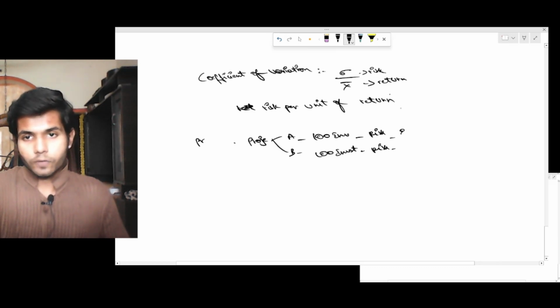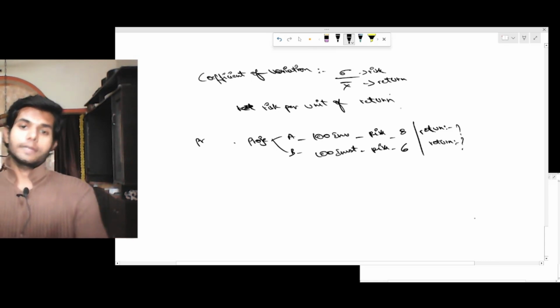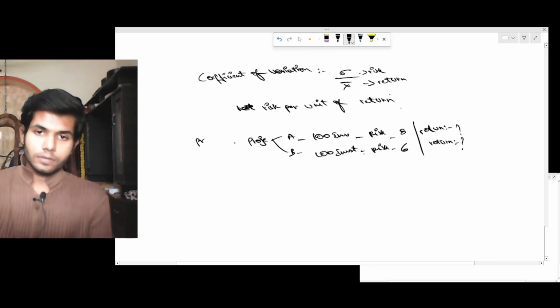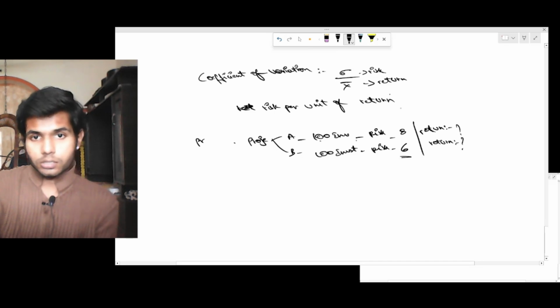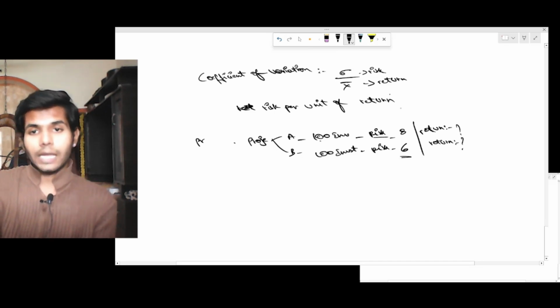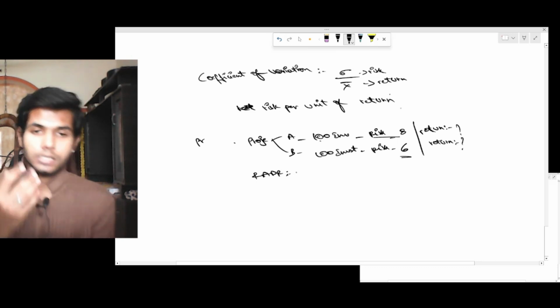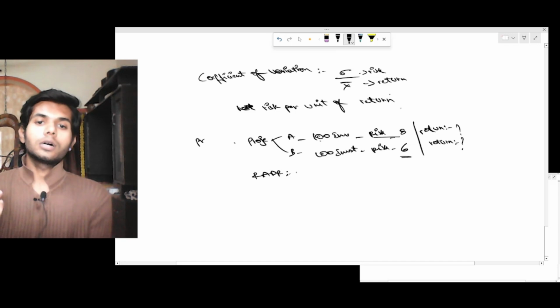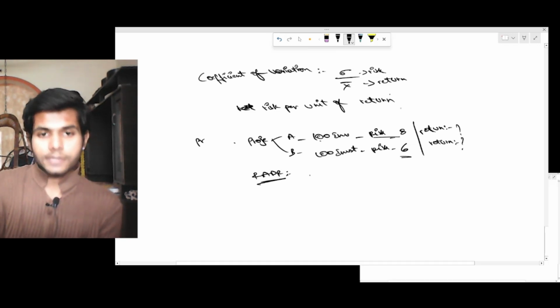Here it has a risk of 8, here it has a risk of 6, and the return is given. Now which of the projects should you accept? Considering everything else the same, we'll accept the project with lower risk. But if I have to accept the project with a higher risk, what should my return be? At which rate of return will I be willing to accept the project of higher risk? That is the concept of risk adjusted discount rate.